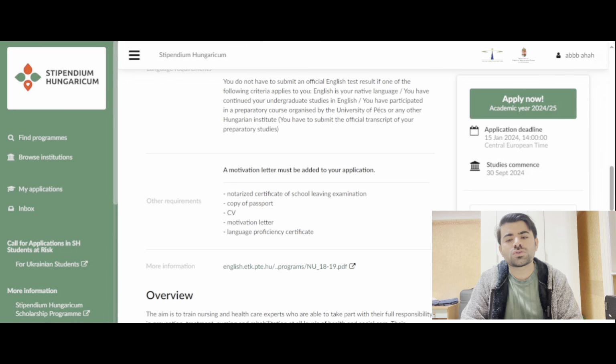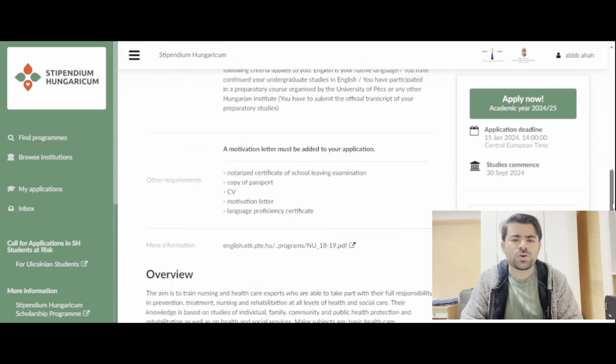And if you want to study more about this program, you can click here, and there will be a PDF version of the document, and you can see everything that will be taught in your course and everything about the course here. And then this is the overview of the entrance exam.